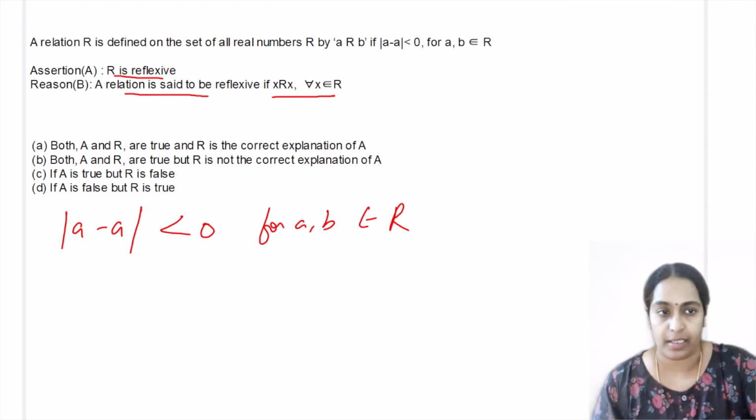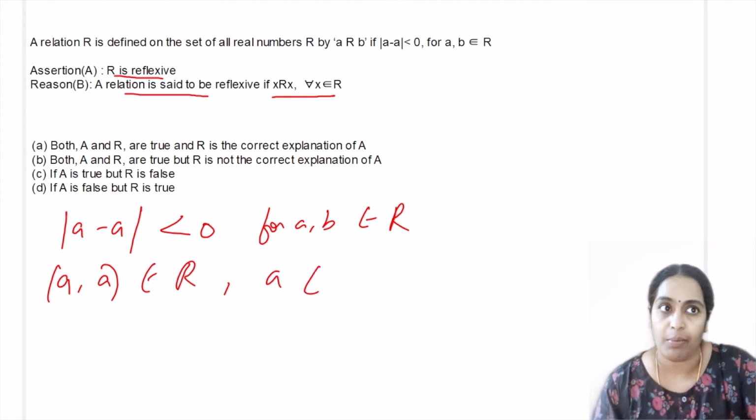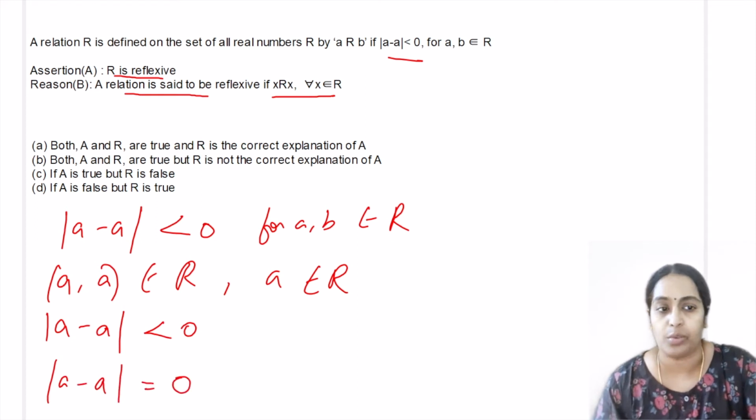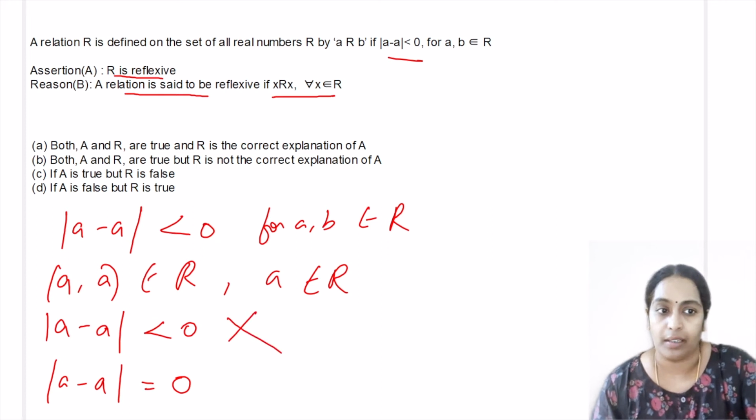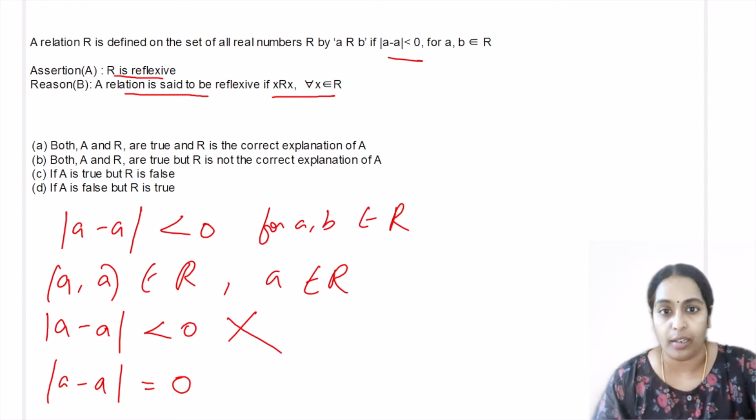The relation is reflexive? Okay, for a relation to be reflexive, we have a comma a belongs to the relation, where a belongs to the set, the real number set. Here the relation is mod of a minus b is less than 0. Mod of a minus a is equal to 0. A minus a is 0. You can't tell it is less than 0. That's a wrong statement. So the relation is not reflexive, which means the assertion is false.